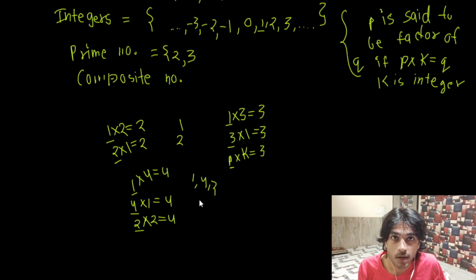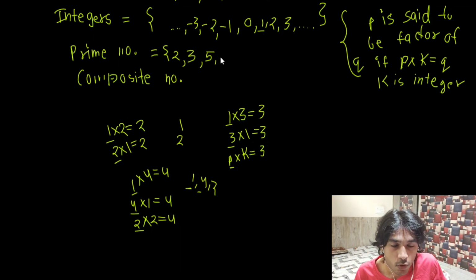But by definition of a prime number, there should only be two factors, 1 and the number itself. Because there are more factors other than 1 and the number itself, 4 can't be a prime number. So 4 won't be a prime number. But think of 5. Is 5 a prime number? 5 will be a prime number.